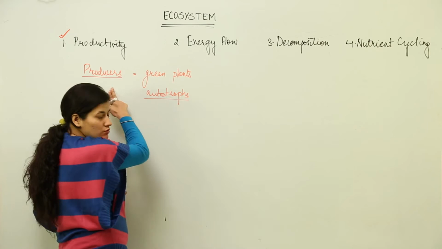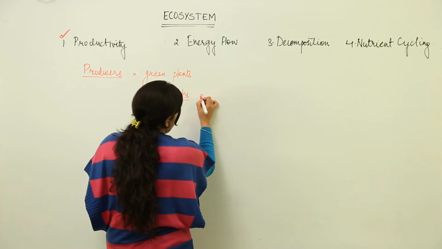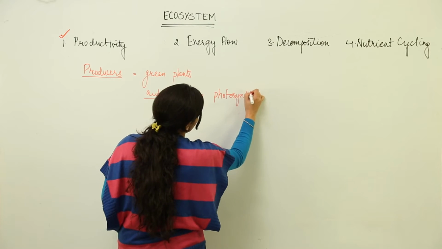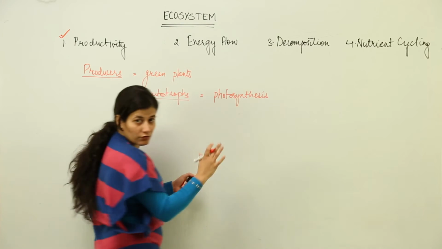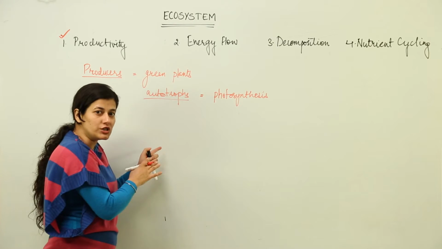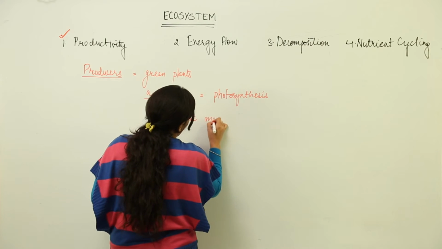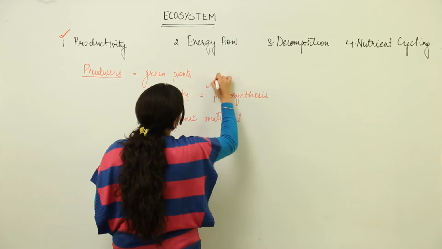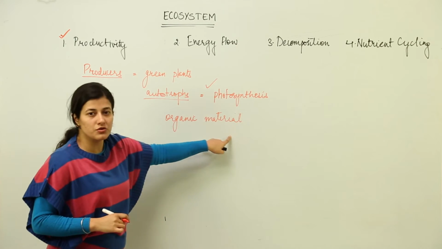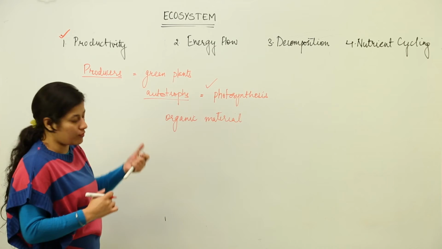That means these producers, whosoever they would be, certainly they would be green plants, they would be autotrophic in nature. That means they would be using photosynthesis. Photosynthesis would be a process which would be used as means of production of organic material. So we come across few terms: when we talk about productivity, photosynthesis would be the key process. What it is going to produce? It is going to produce the organic material. Who would be producing them? The green plants. So you get to know how important forests are.